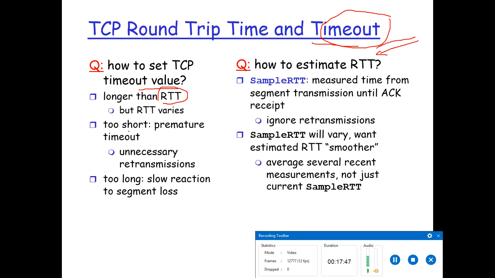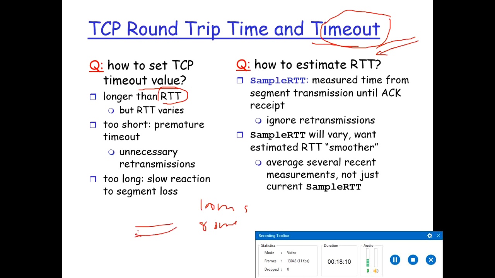If it is too short compared to RTT, there will be a premature timeout and unnecessary retransmission. For example, if the round trip time is maybe 100 milliseconds and we give a timeout time of 80 milliseconds, the segment or acknowledgement may not be received in 80 milliseconds.